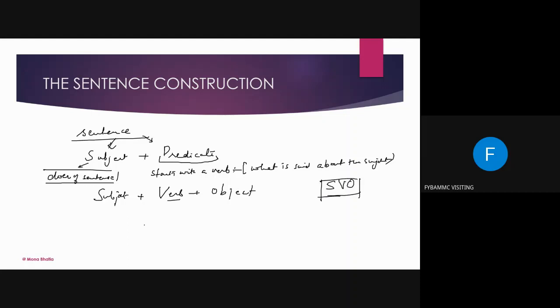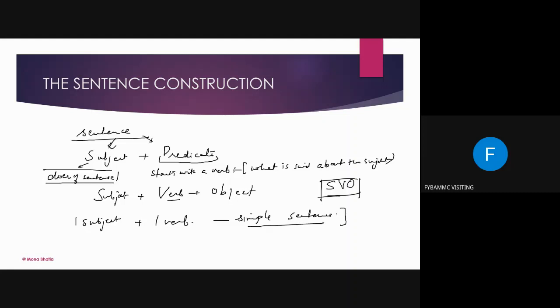Okay. Now some sentences may have one subject and one verb. That means it is a simple sentence. When we were small, in first, second, third or fourth standard, till primary, we grew up reading simple sentences.